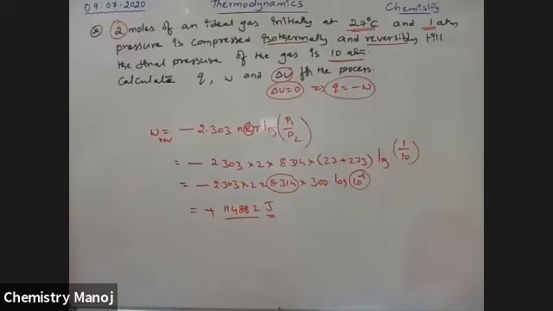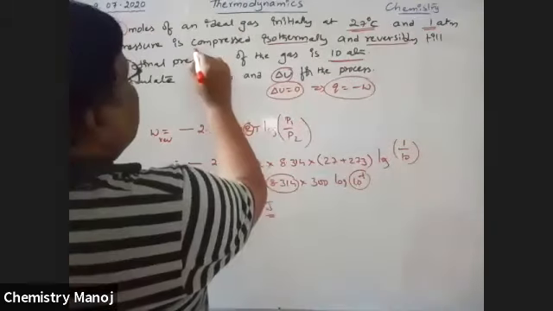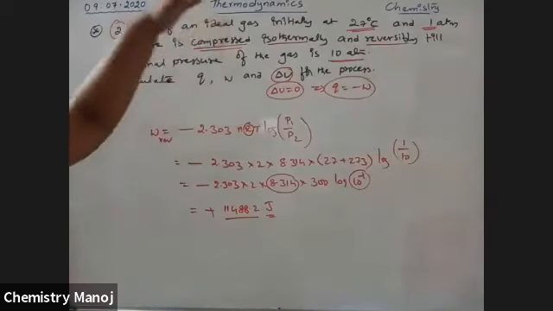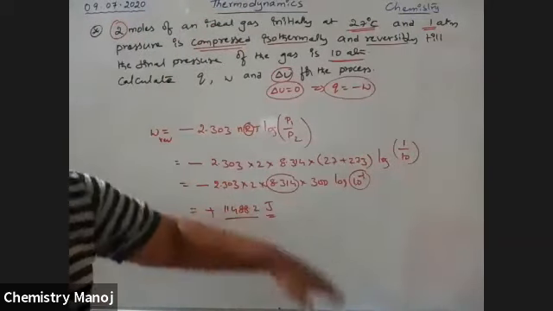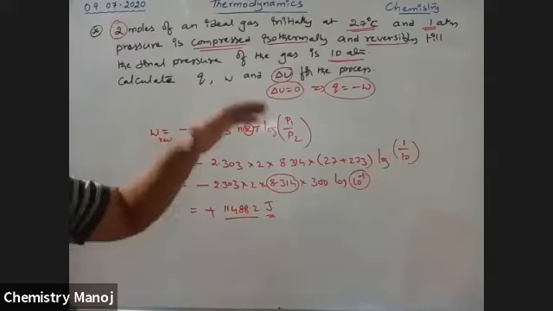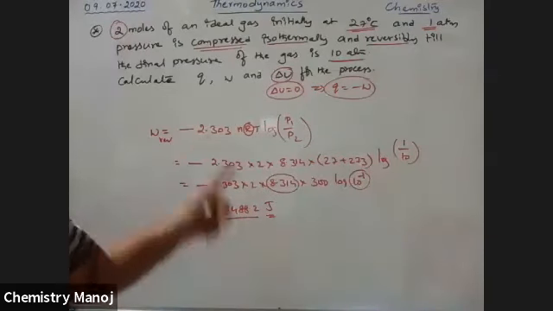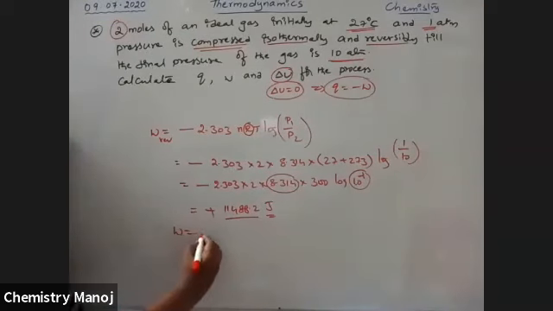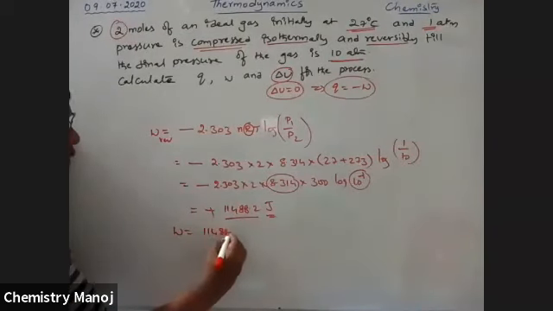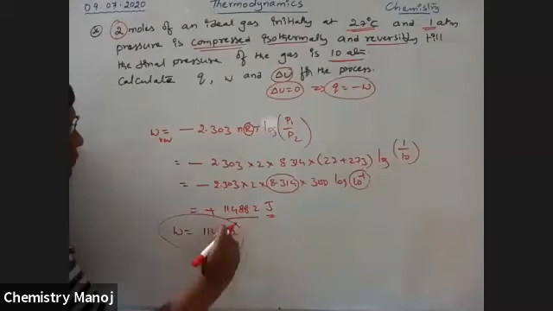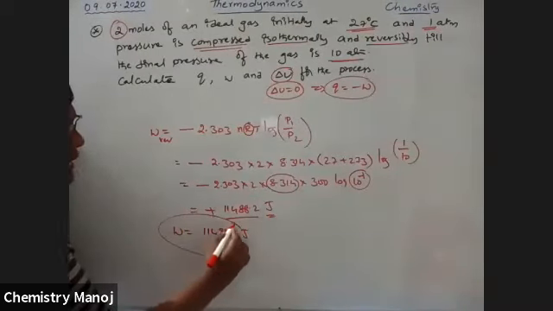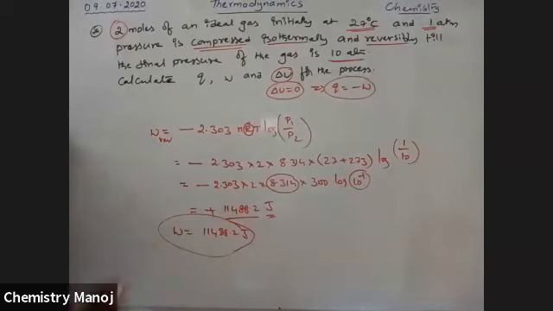Now, this W is compression work. Compression means work is done on the system, so W should be positive. Therefore, our answer is W equal to 11488.2 joules.